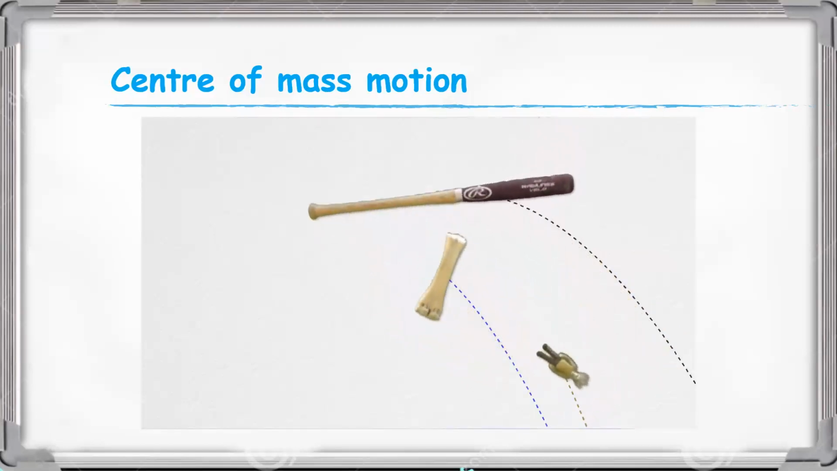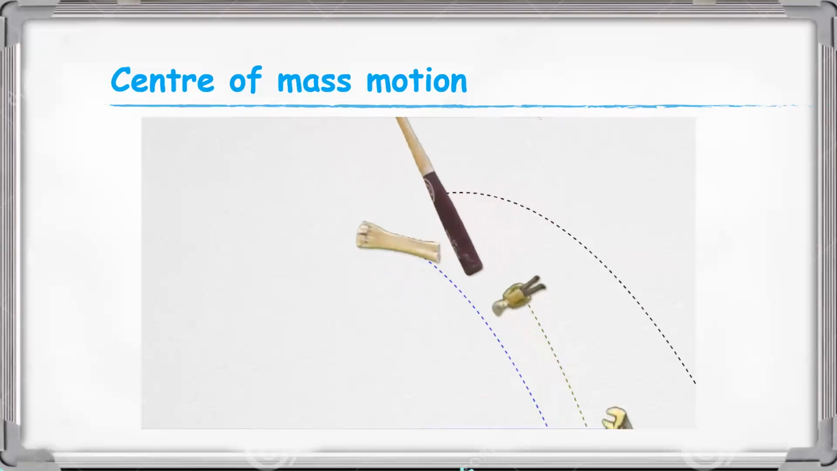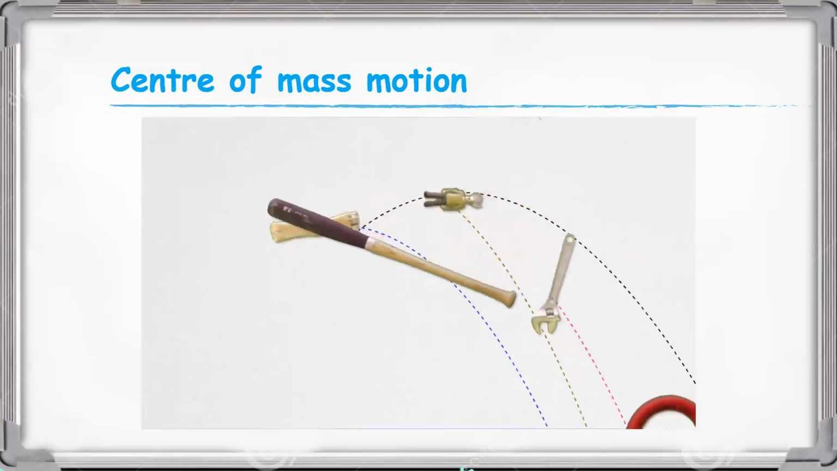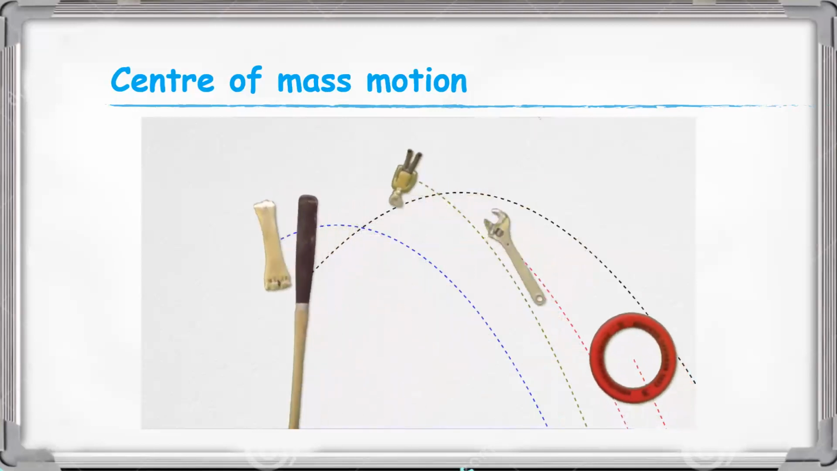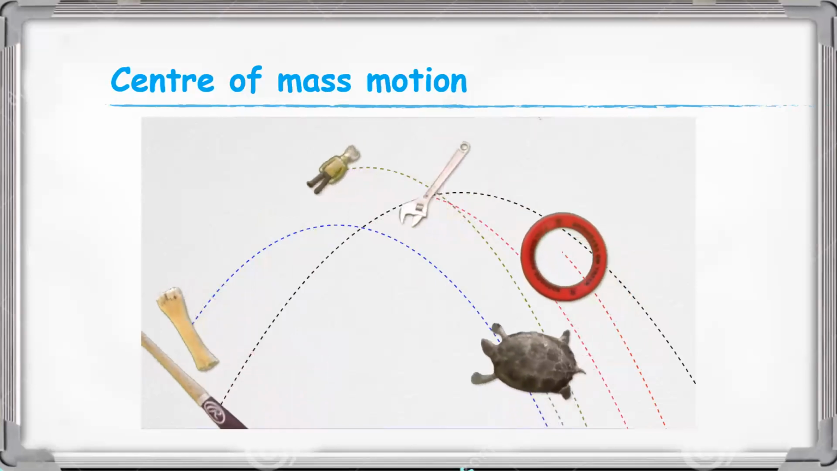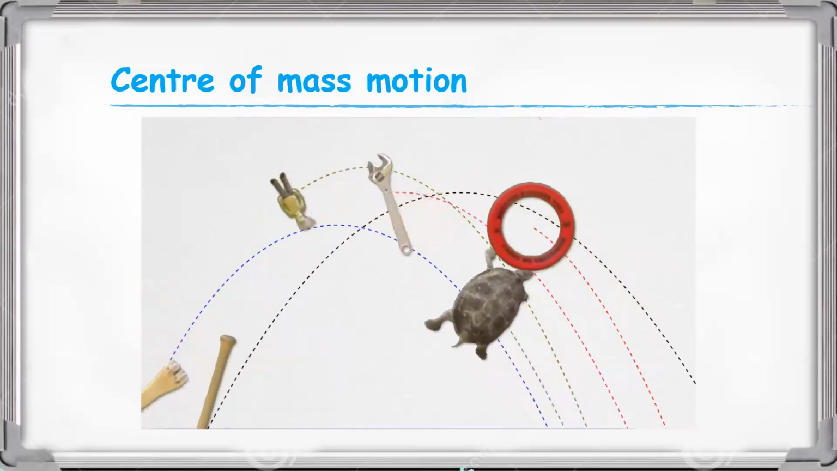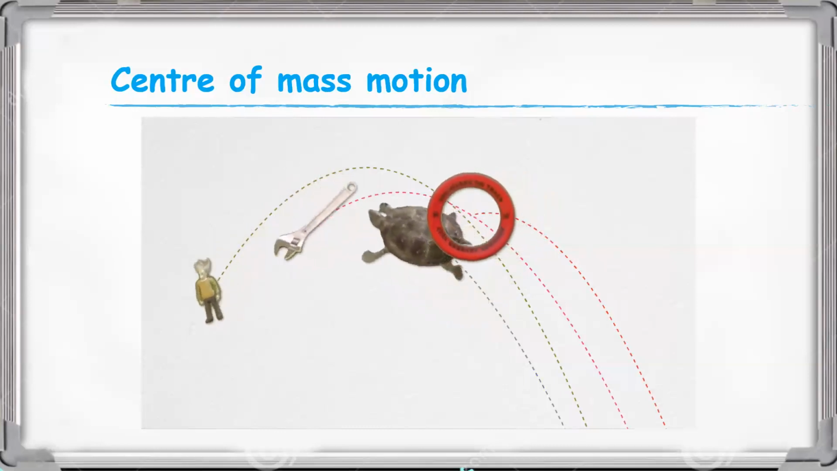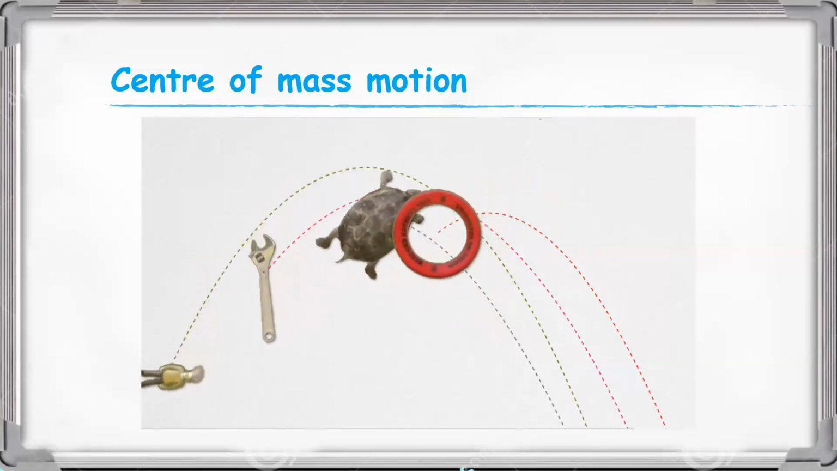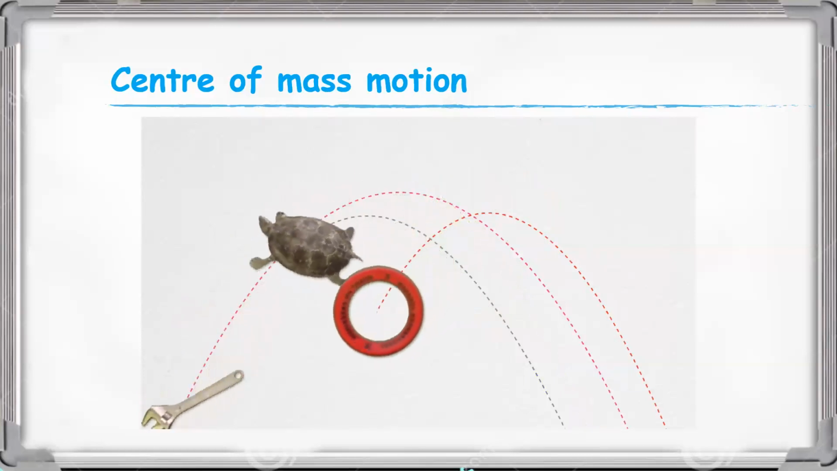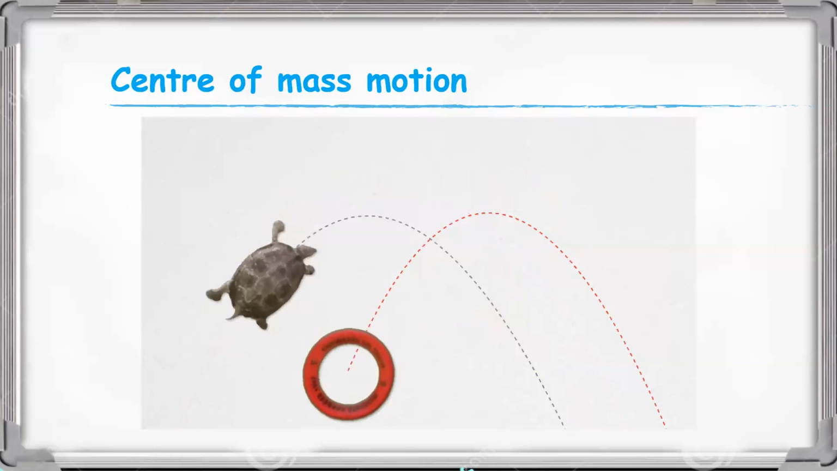First is a baseball bat. Second is a ball. And third is a doll. Fourth is a spanner and a ring, etc.